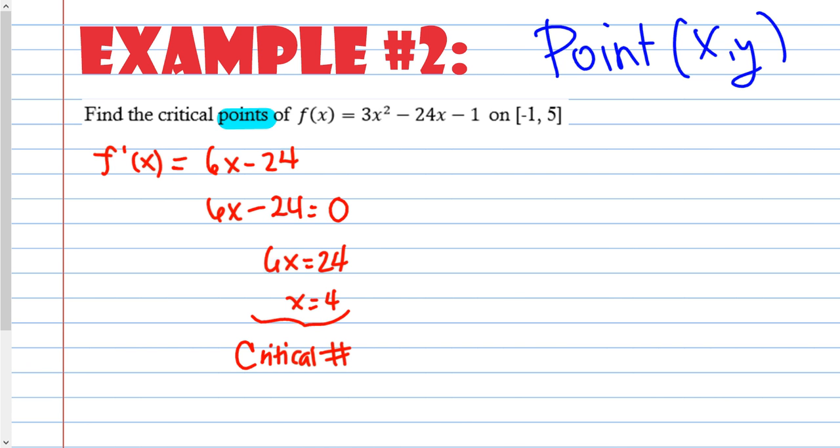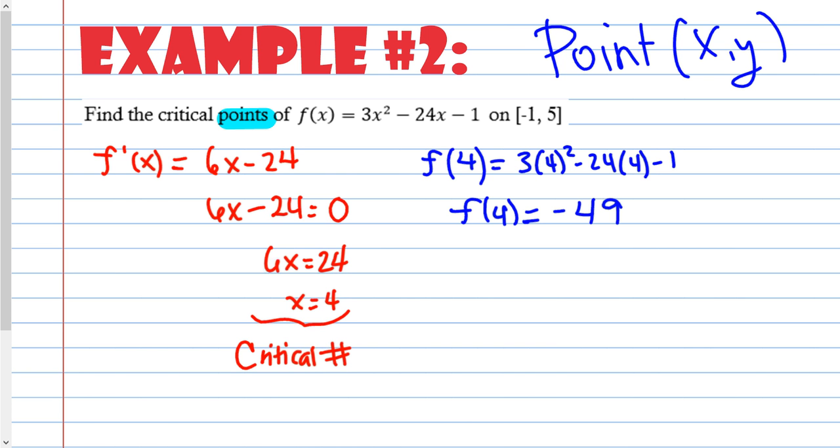Then you take the original function and you plug in your critical number, which is an x, to figure out what y is. So 3 times 4 squared minus 24 times 4 minus 1. And then you do the math, and it is negative 49.